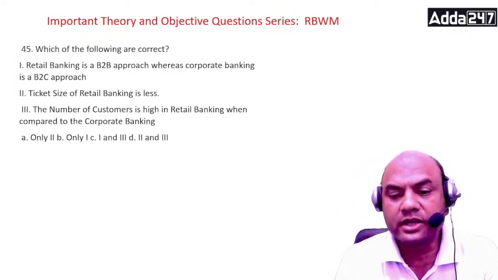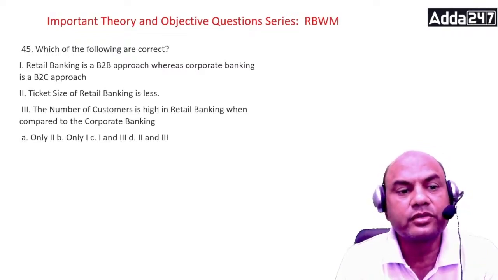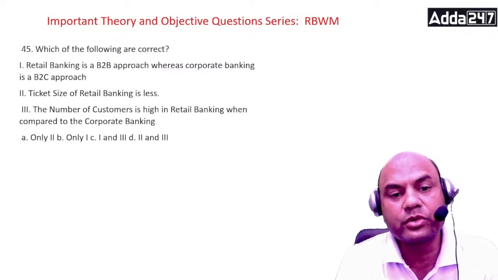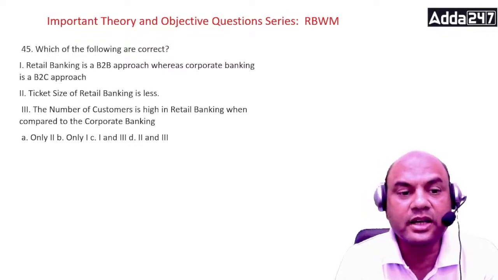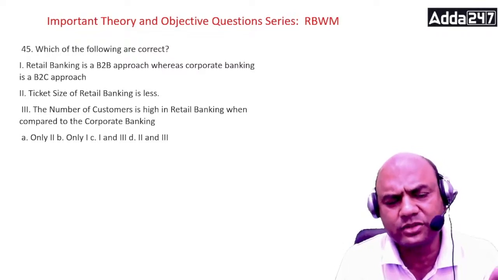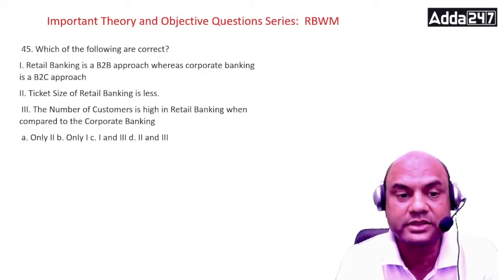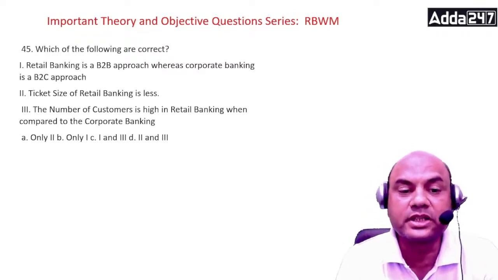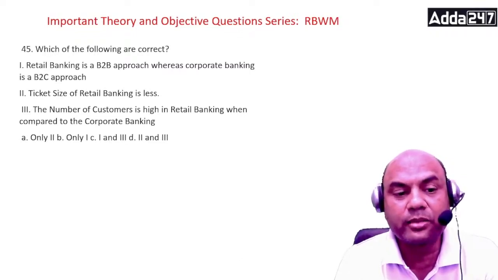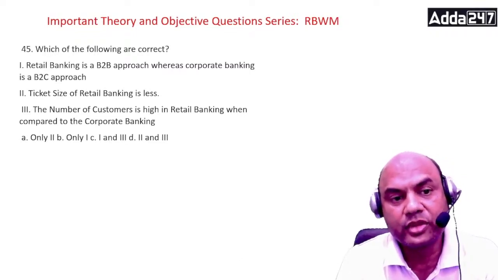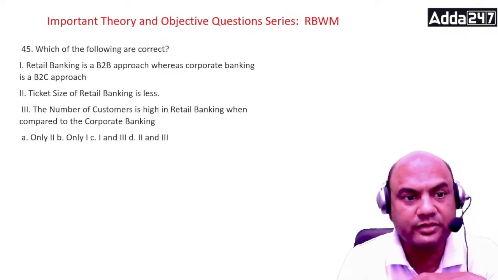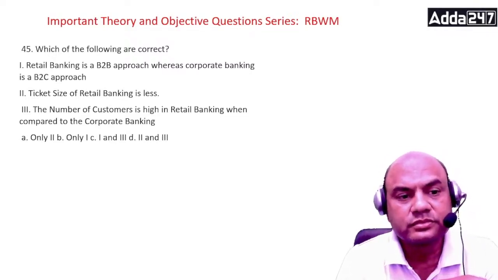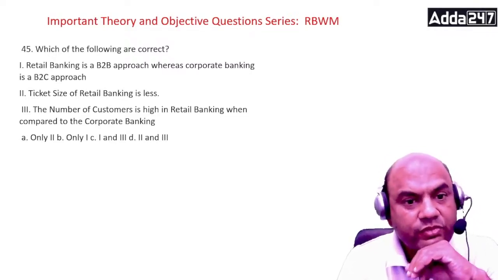Which of the following is correct? Retail banking is B2B approach, whereas corporate banking is B2C approach. Ticket size in retail banking is less. Okay, let's consider only less, not very less. The number of customers is high in retail banking when compared to that of the corporate banking. Which of them is correct? Only 2, only 1, 1 and 3, and 2 and 3. Which one is correct?